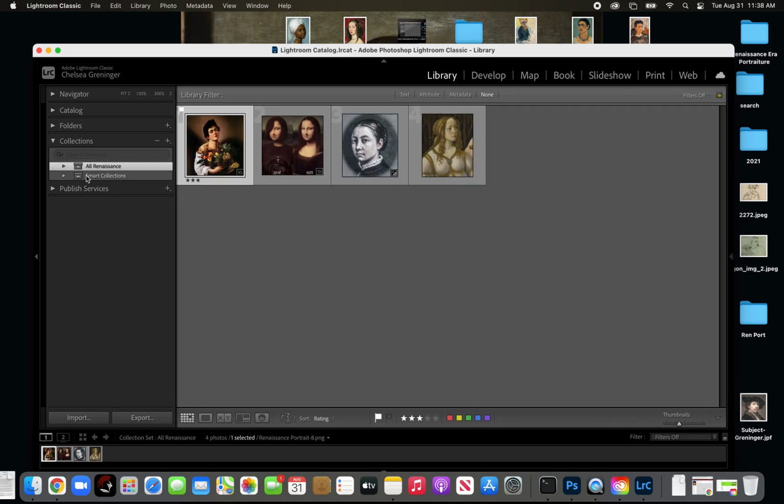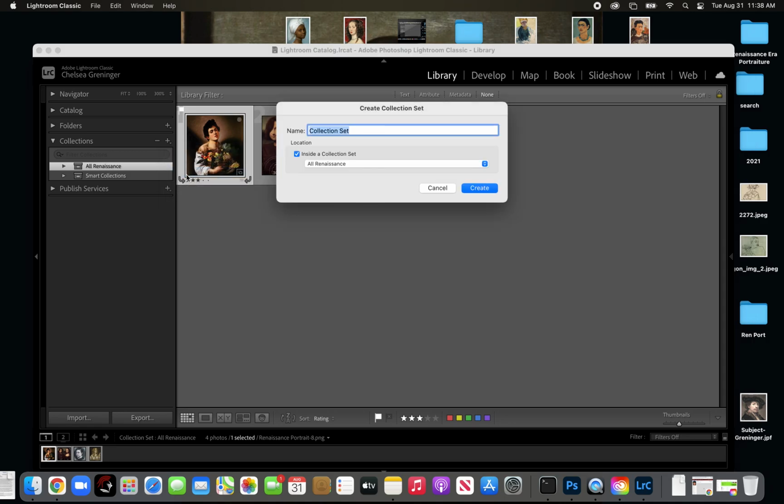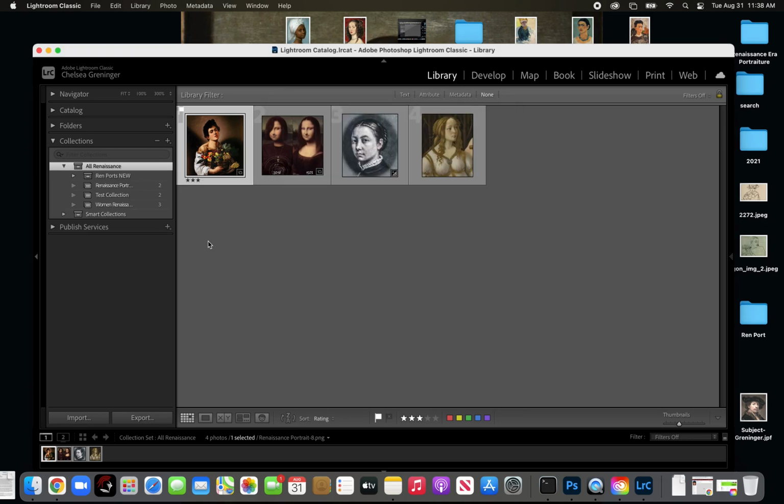Okay, so how do I make a collection set and how do I make a collection? Well, the plus sign over here, the first thing you want to do is make a collection set. So I'm going to make a new one. Let's say Ren Ports New. So maybe I want all of the new ones I've found to be in a separate collection set than the one I just made. So I'm going to make that, and all of a sudden we're going to see that new